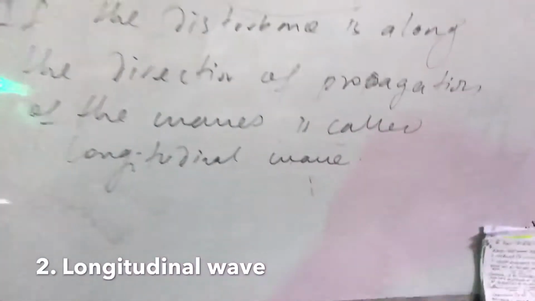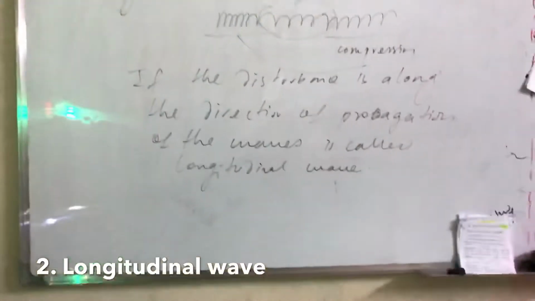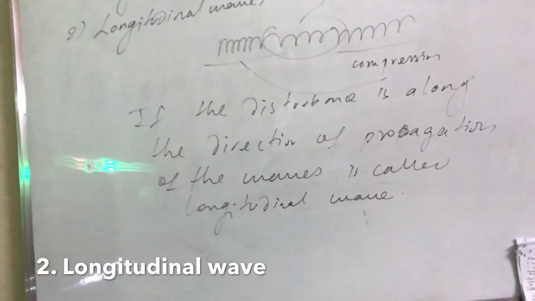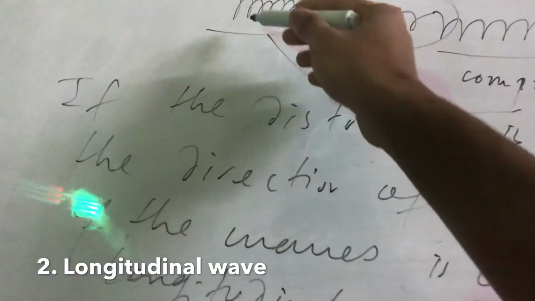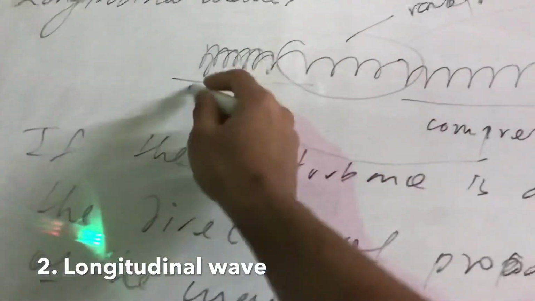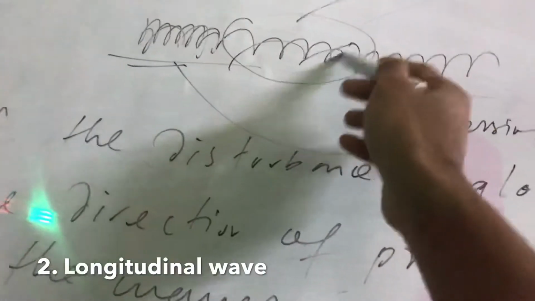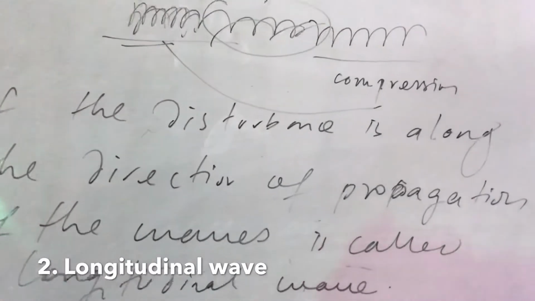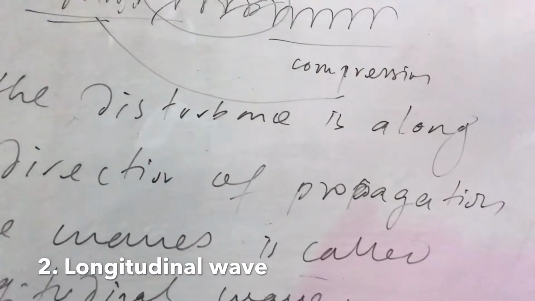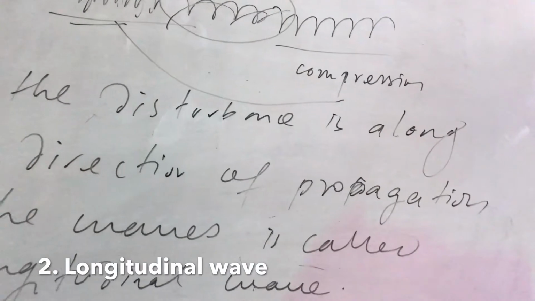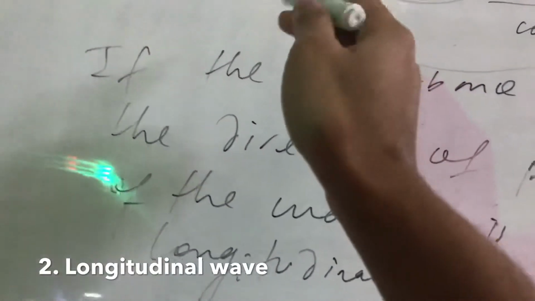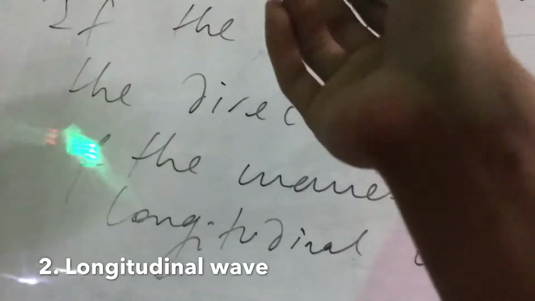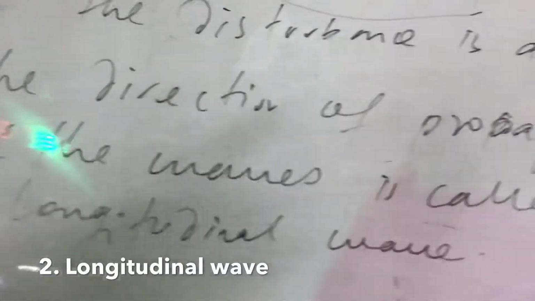So about the longitudinal wave, the disturbance is along the direction. Look, here there's some disturbance, and in some part it gets rarefied, and in some part it is compressed, you know. Longitudinal means horizontal, like this. And these are the longitudinal wave.